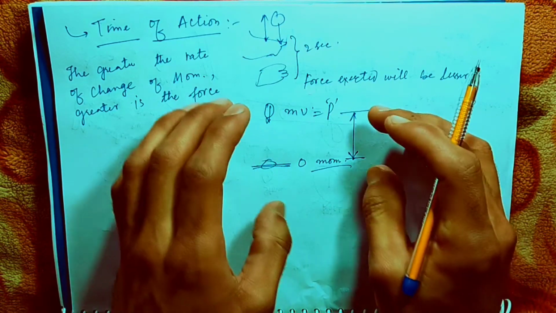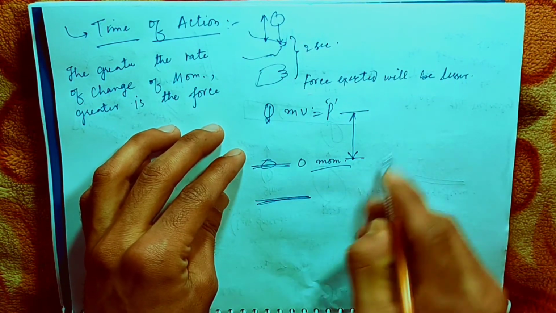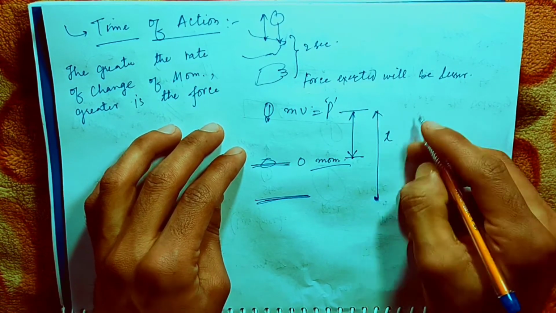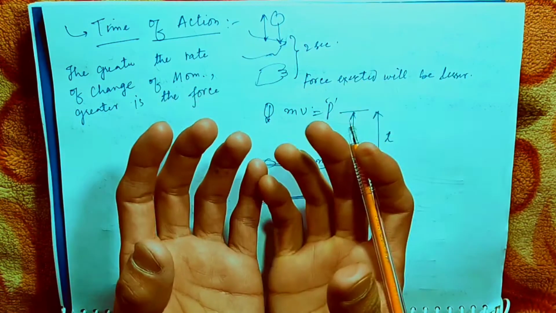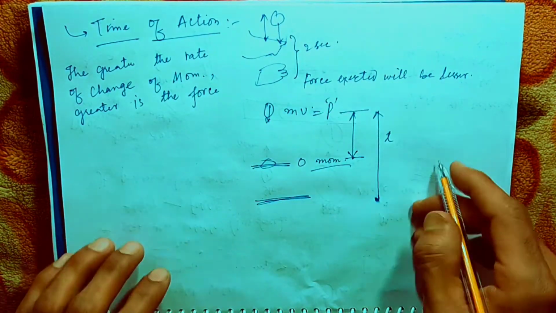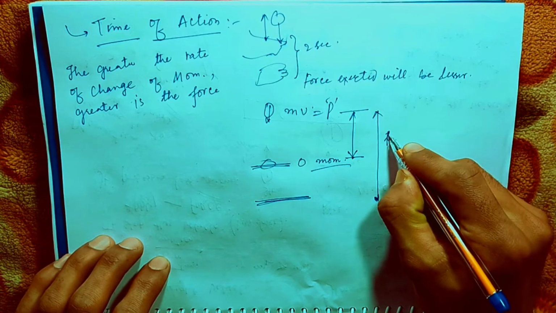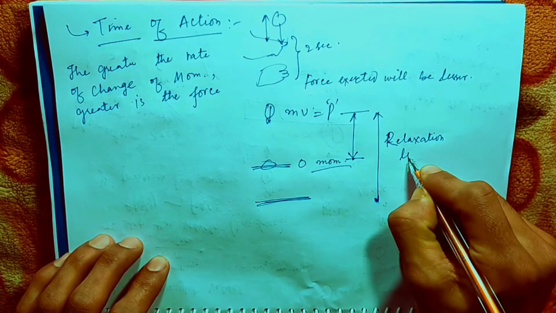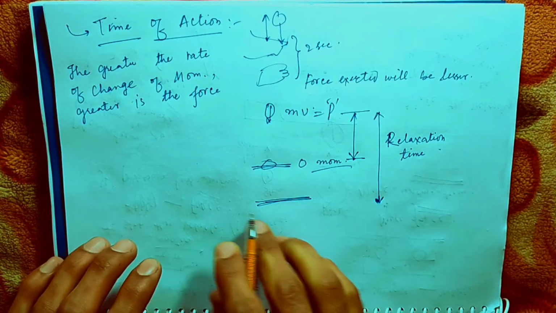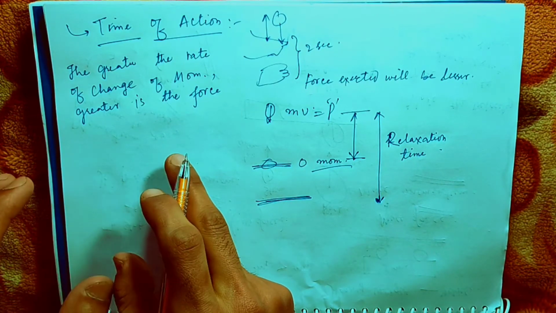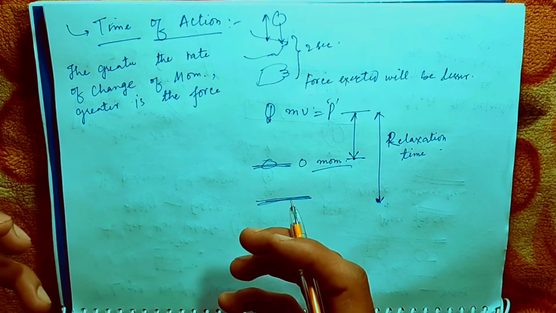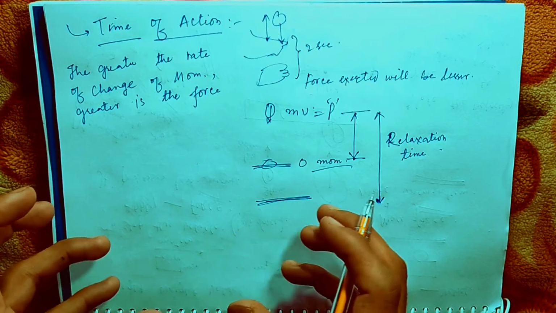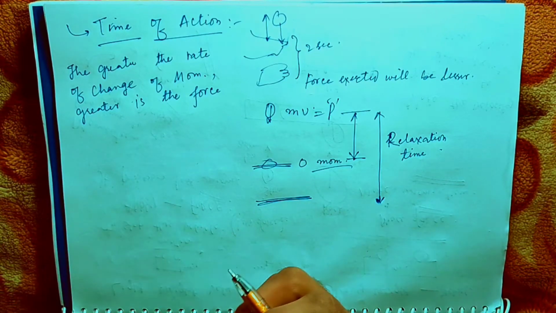But if we change the time of action, so that time is given to pick up the ball, we push our hands back, so in that case there is a kind of relaxation time. The time of action will be increased, and the rate of change of momentum will be lesser.